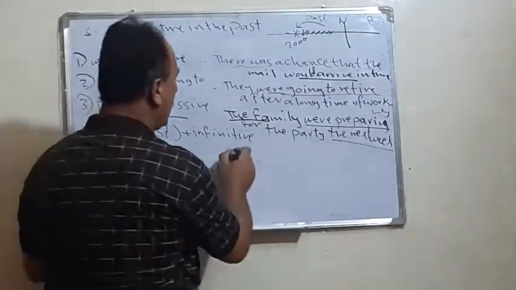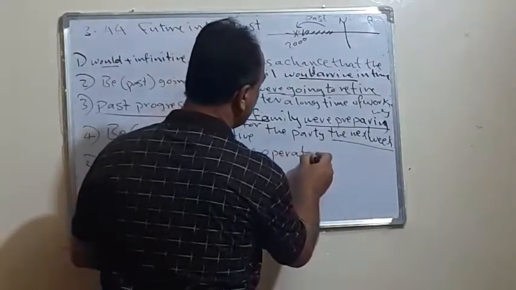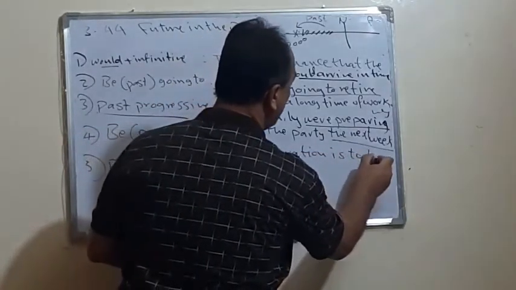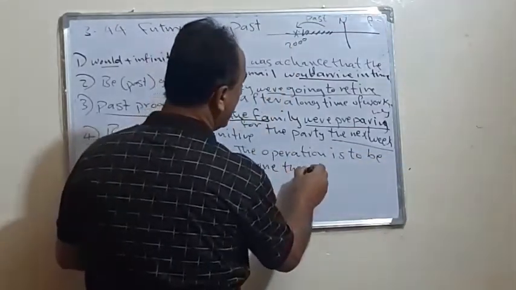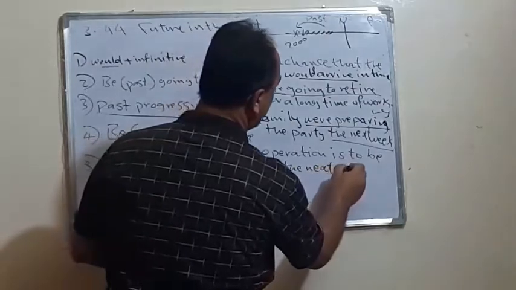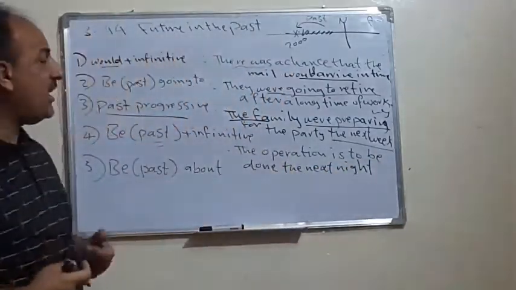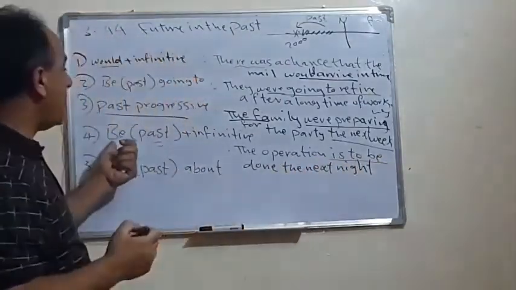We can say, for example, the operation is to be done the next night. The operation, the surgery, is to be. That was in the past.